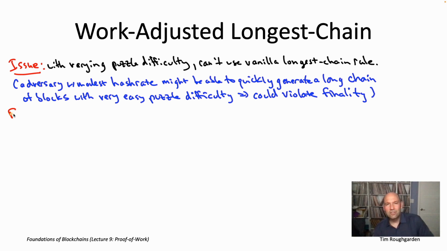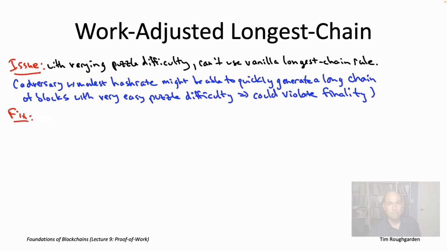Now, the fix for this is pretty obvious, right? If you have two chains of equal length, meaning they both consist of 117 blocks, and in one of them all the blocks have really hard puzzles, while in the other all the blocks have really easy puzzles, somehow it feels like we should be extending the first of those chains, the one with the hard puzzles, rather than the one with the easy puzzles. Because so much more work has gone into constructing that first chain of 117 blocks. Clearly, that's the one we want honest nodes to be building on top of.